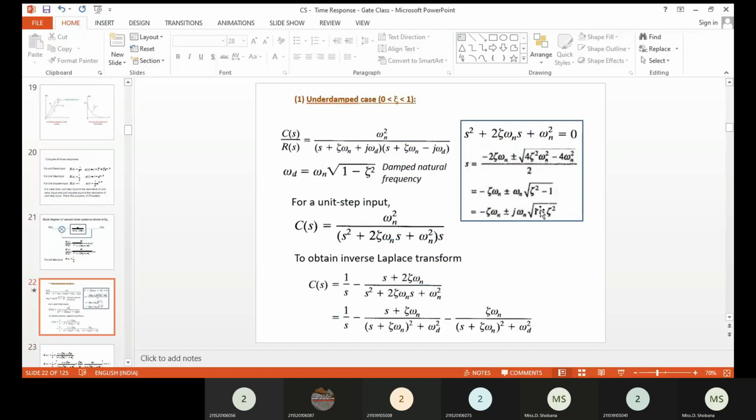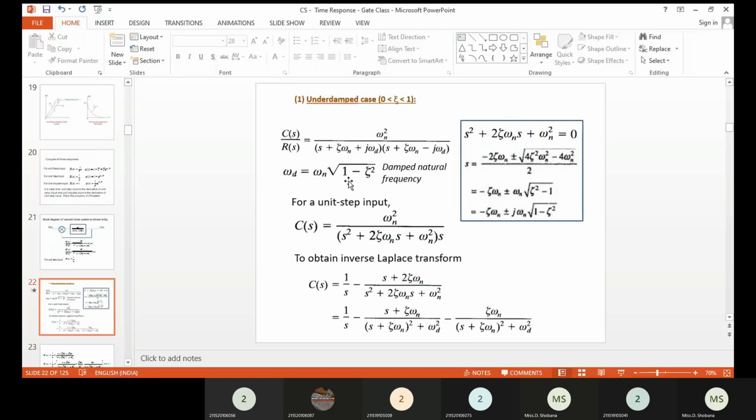Here we have a plus root and a minus root, complex conjugate roots. Whenever we have an underdamped system, the roots of the system are always complex conjugate in nature, so that we have to remember. So you can write the same closed loop function for the second order system as omega n square divided by s plus del omega n plus j omega d, into s plus del omega n minus j omega d. Here omega d is the damped natural frequency, which is omega n into root of 1 minus del square.